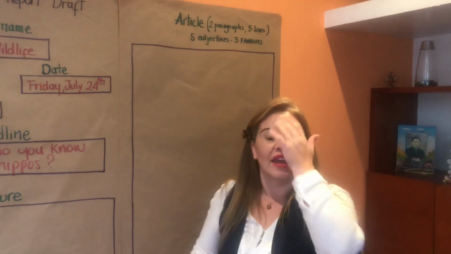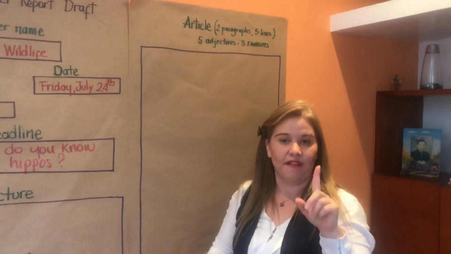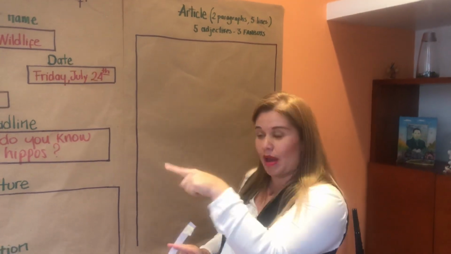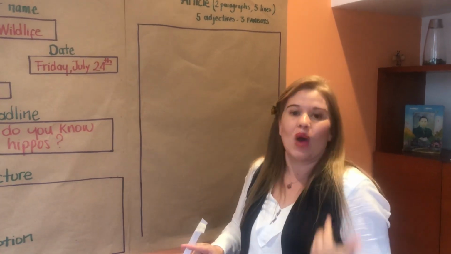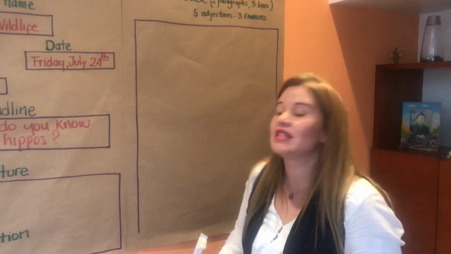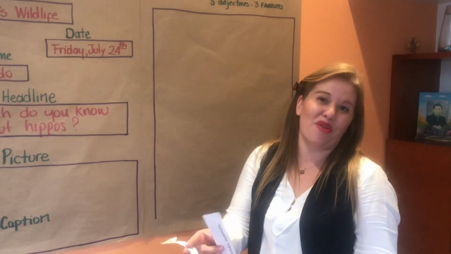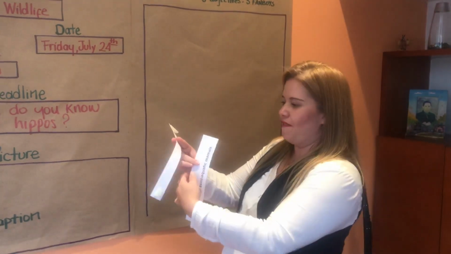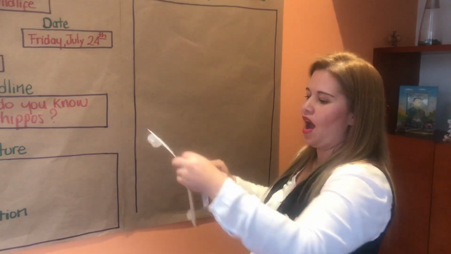Okay. In my planning, the first question that I had was, what kind of animal is the hippo? So of course I'm going to answer that. So I will start.